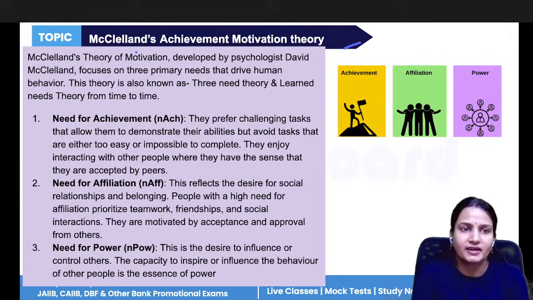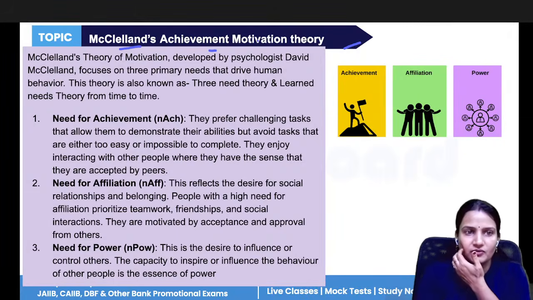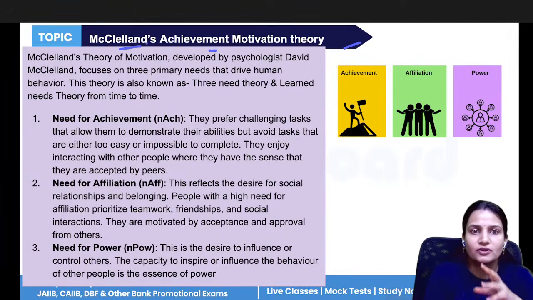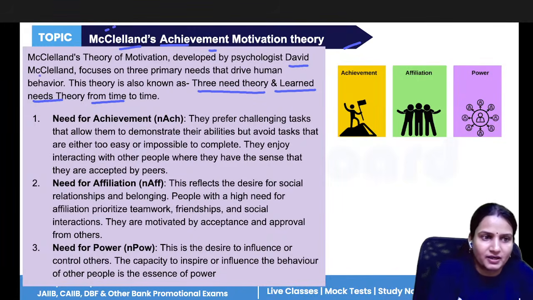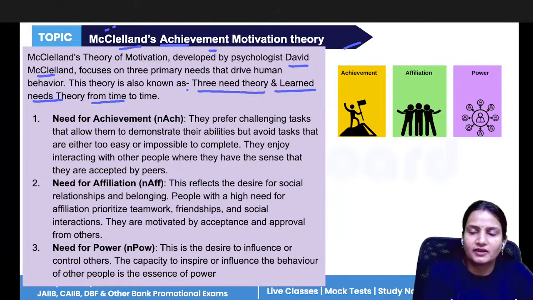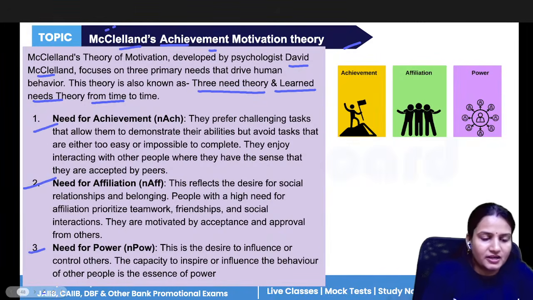Now, second is what? Second is McClelland's achievement motivation theory. This theory is also known as the three-need theory and learned need theory. All right. So McClelland's achievement motivation theory was given by David McClelland. He says that there are three different types of need that drive human behavior, how the human is going to behave in future. So first is need for achievement, need for affiliation, and need for power.